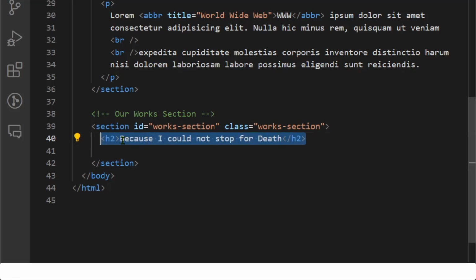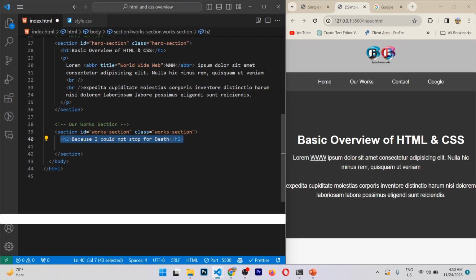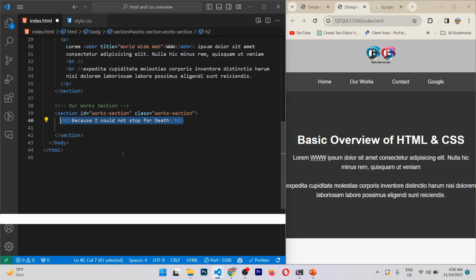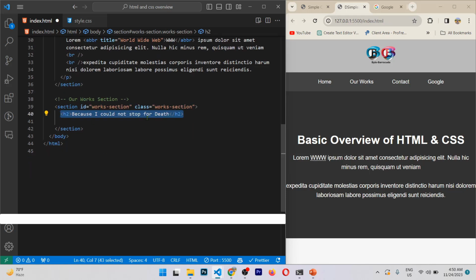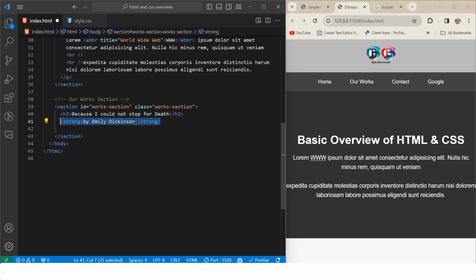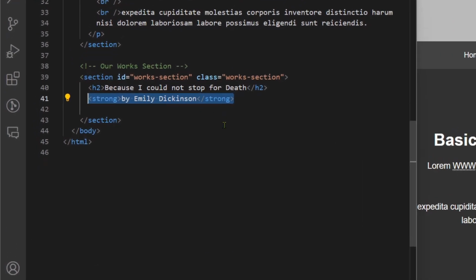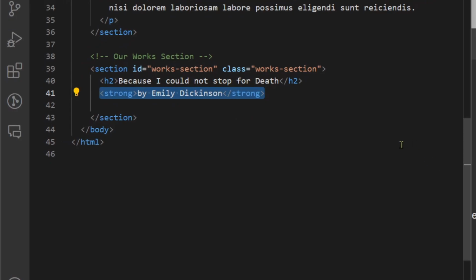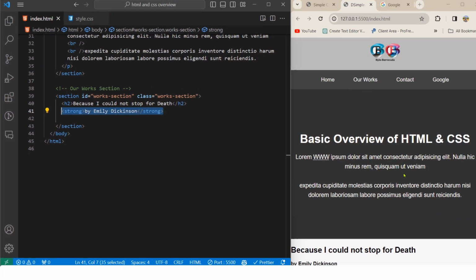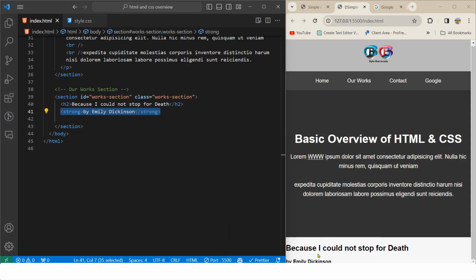Here I used h2. If you remember, I said we have h1 to h6 heading tags, so this h2 will be a little bit smaller than this h1 tag. And this is "Because I could not stop for Death." This is a poem written by Emily Dickinson, and we do not want to make this normal text, right? So actually let me save this one, and I think I need a little bit of space in the bottom so that I can show you what is going on.